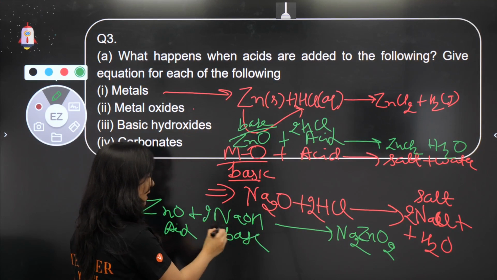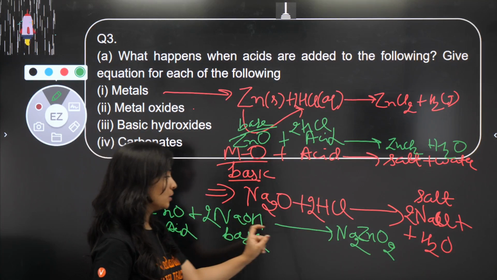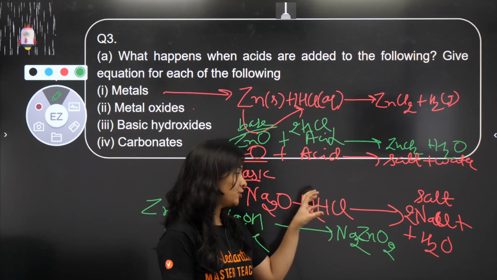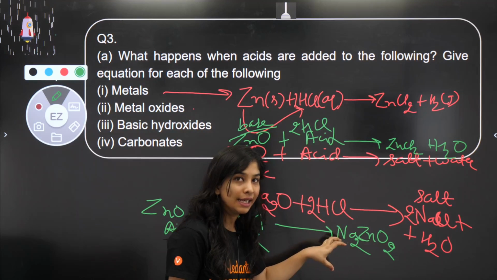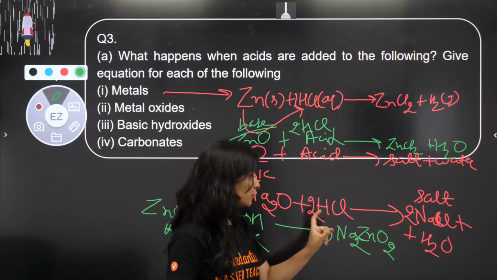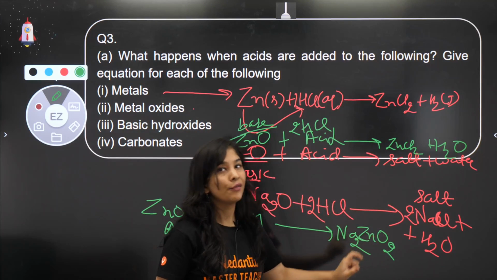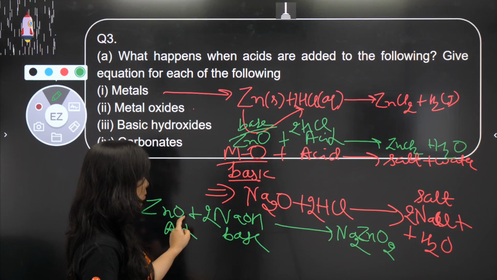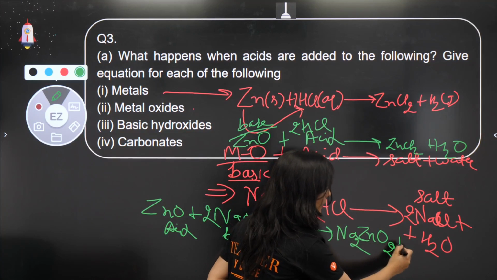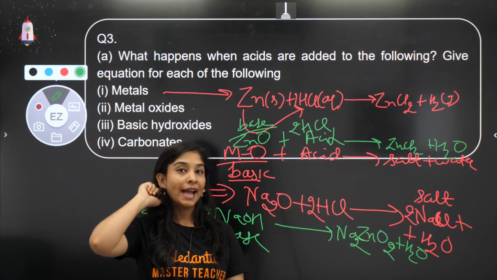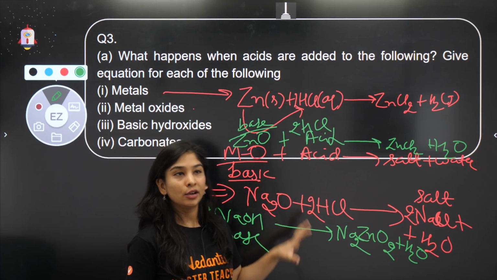So 2NaOH gives Na2ZnO2. Why am I writing sodium at the start? The more electropositive species is written at the start than the less electropositive, or you can say electronegative. So sodium at the start, zinc after that. This is sodium zincate, Na2ZnO2. Now water is going to be released, right? So this is also a kind of neutralization reaction, taking an amphoteric oxide.